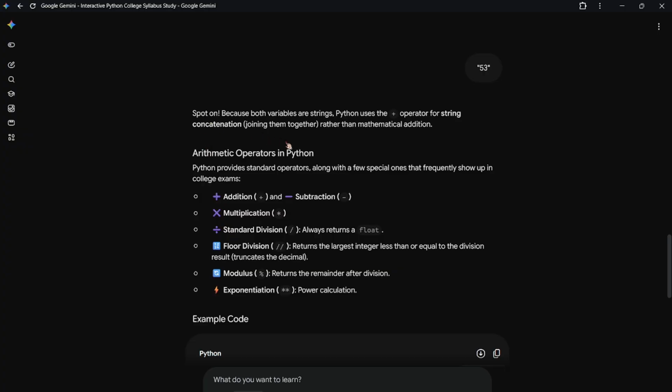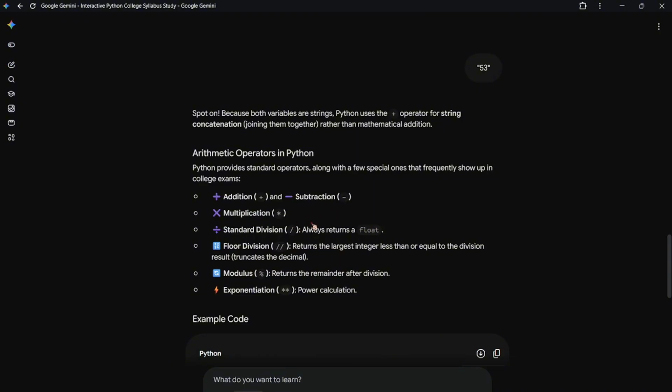Yes, spot on, both variable and string use. Okay, see, what I have done here is, see, these are two strings, so I am adding them. That's called concatenation. Basically adding up two strings, then it gives the sum.